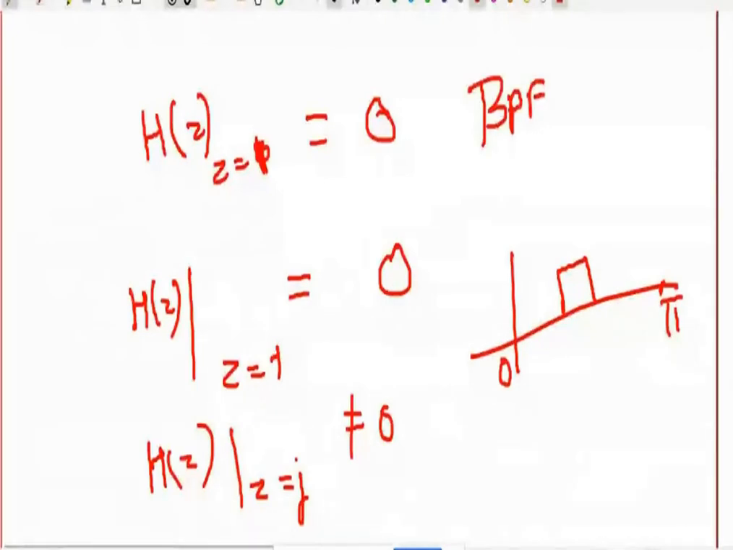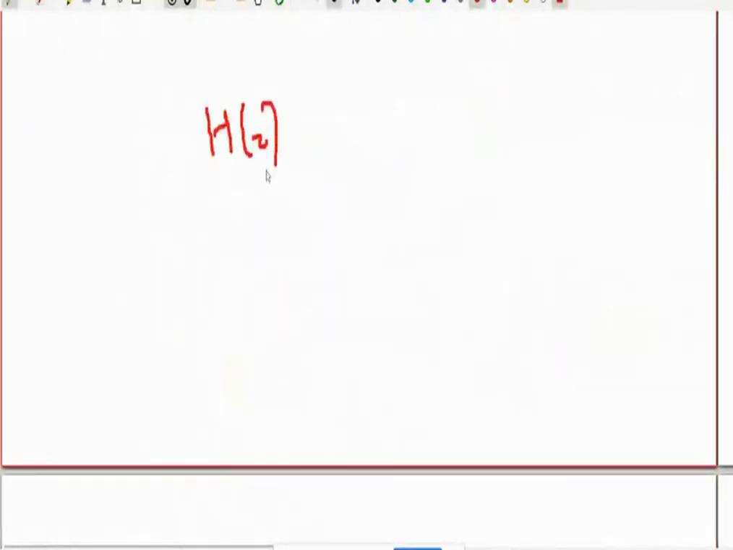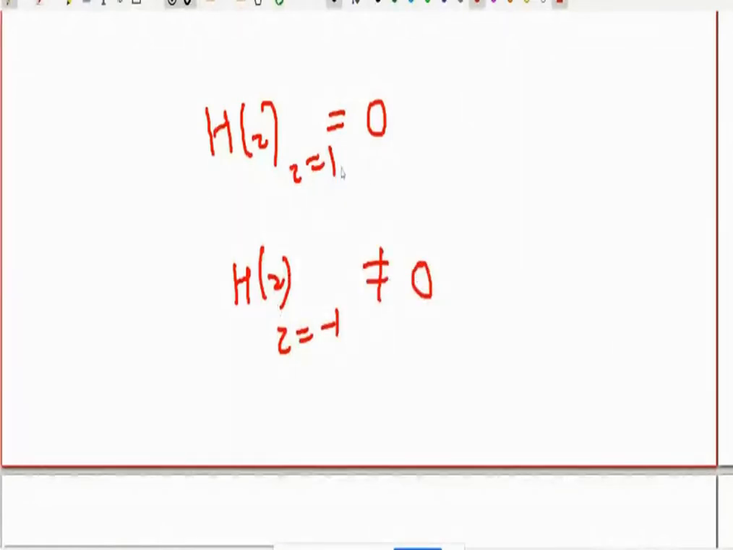Okay. Now suppose h of z equal to 0 at z equal to 1, and h of z is non-zero at z equal to -1. That means at low frequency, z equal to 1, it is 0, and at high frequency, z equal to -1, it is non-zero. That means it is passing high frequency signal, so it is nothing but a high pass filter.